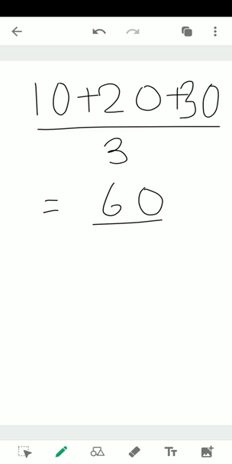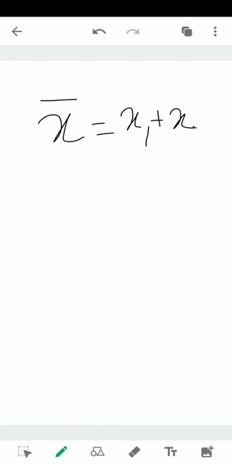If I found the marks are in the manner 10, 20 and 30, and I want to find out the average of these marks, I simply add 10, 20 and 30 and divide it by the number of observations, that means the number of students. In this case it was 3, so it will become 60 by 3, which will turn out to be 20. So I can say that the average marks of the class, or the mean marks of the class, or the arithmetic mean of the class is 20. This is how we make use of mean. I hope this is clear to everyone. Let us continue and go ahead with something called median.